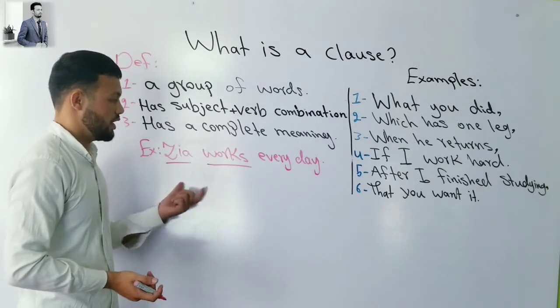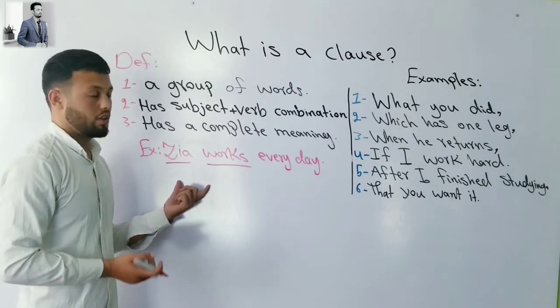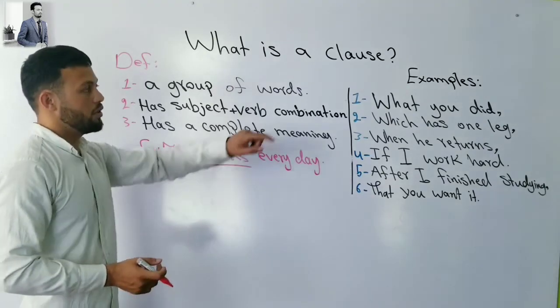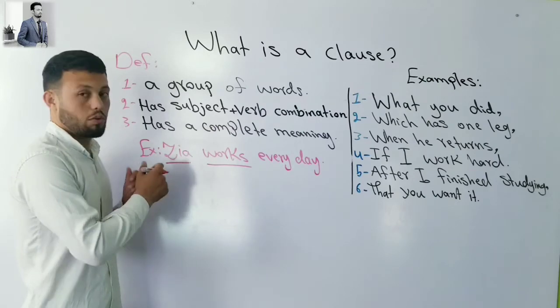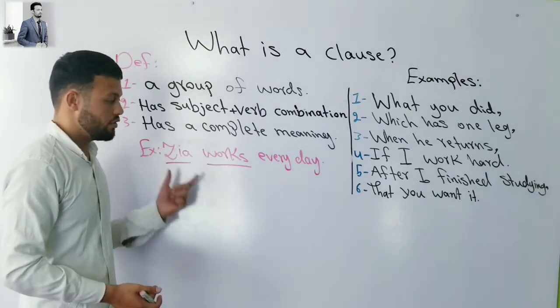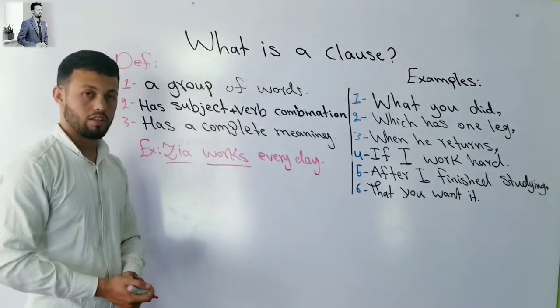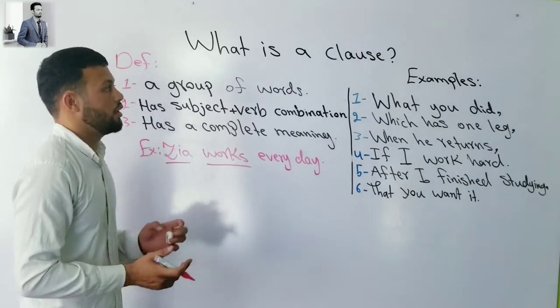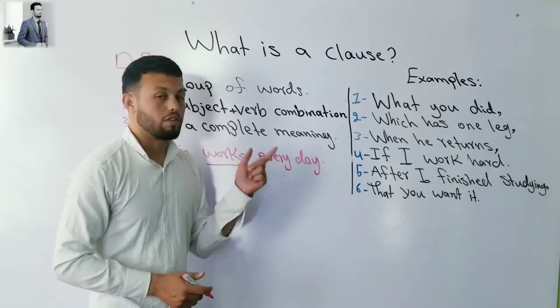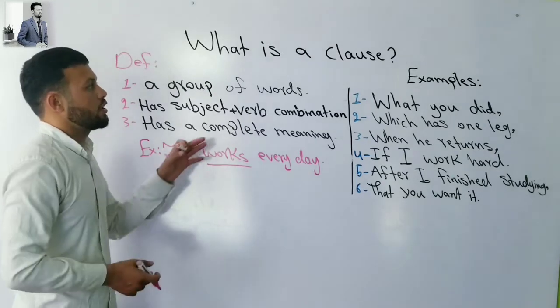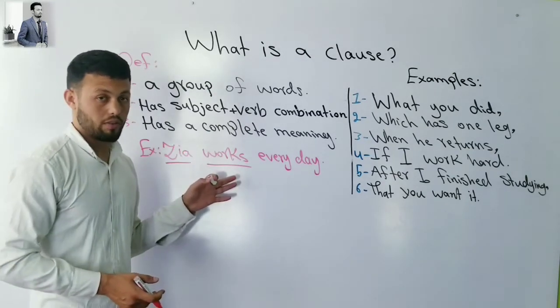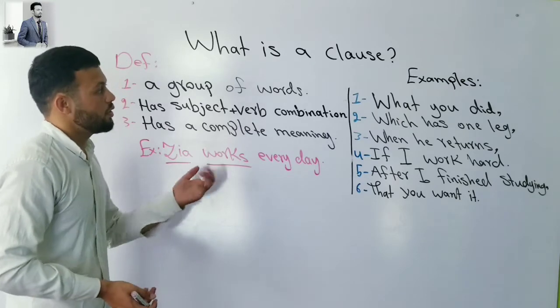You might be saying that it's a sentence, but if you understand what a clause is and its types, then you will understand the difference between a clause and a sentence. We will have a video on the difference between clause and sentence. Now, sometimes a clause cannot have a complete meaning. And how is that? We will see.